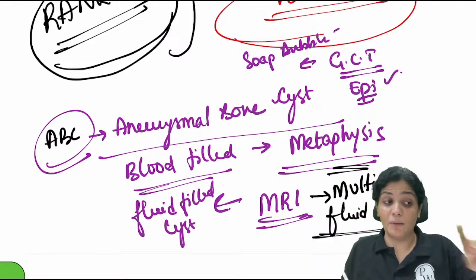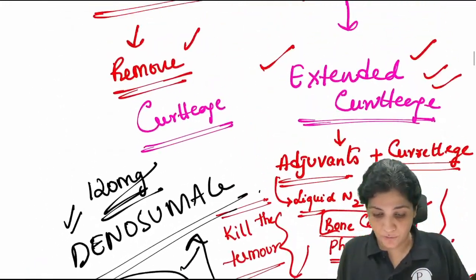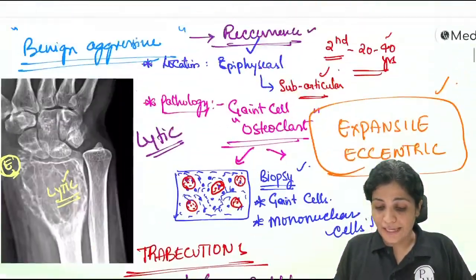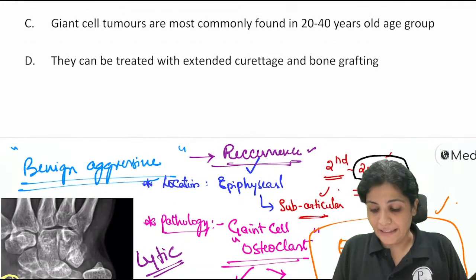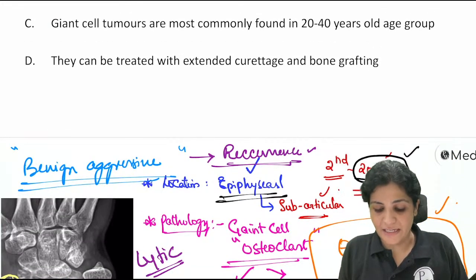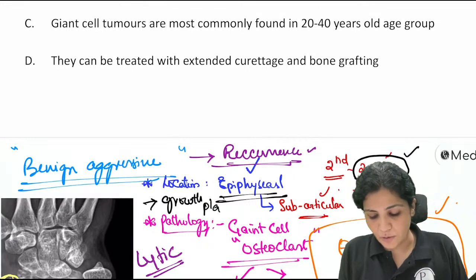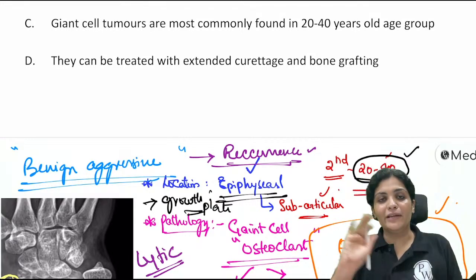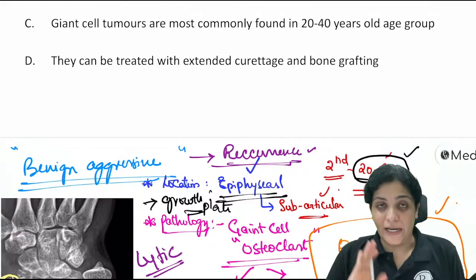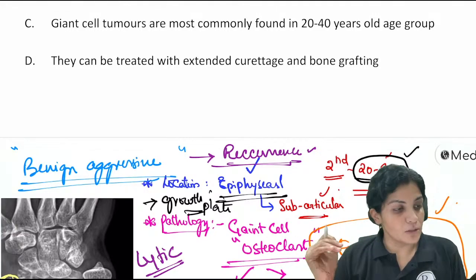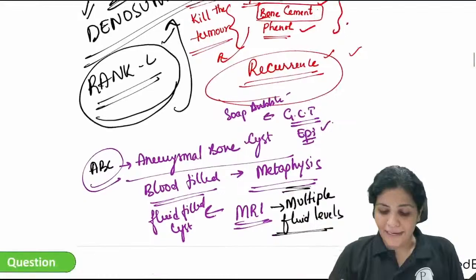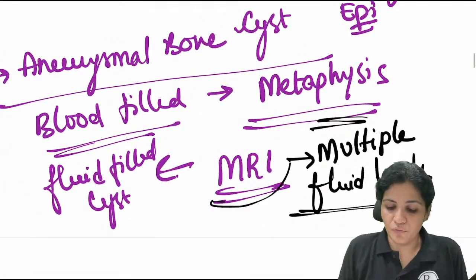Yes, that is one more important thing. Very good, Shri. You have taken up. See, I have told you the age group is 20 to 40 years. So whenever there is an epiphyseal tumor, it occurs after the closure of the growth plate, so after 20 years. Usually the growth plate closes, right? That is why we never see it before 20 years. Only after the closure of the growth plate do we see it. But the main thing which you have to differentiate is you go for MRI.